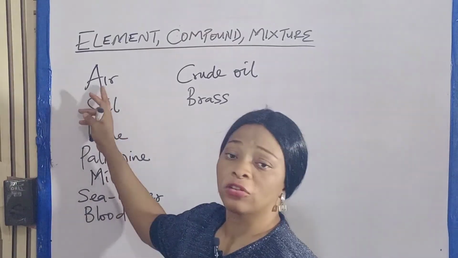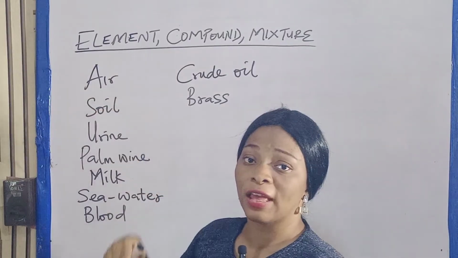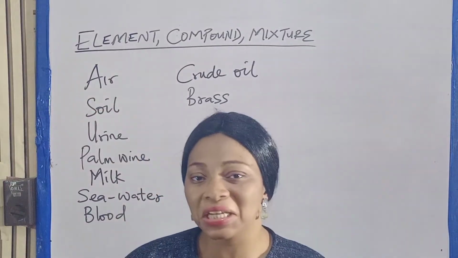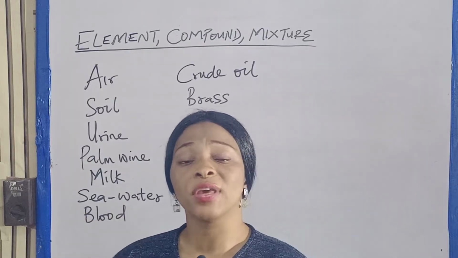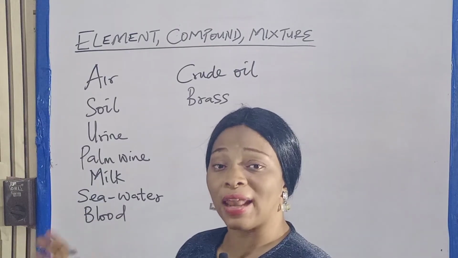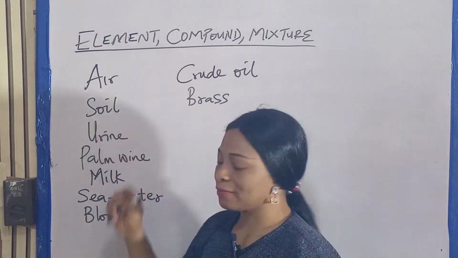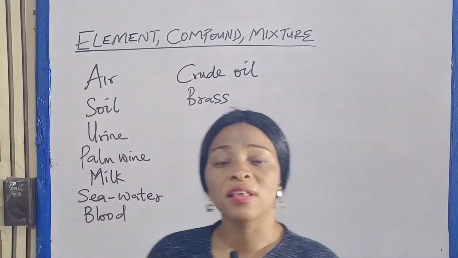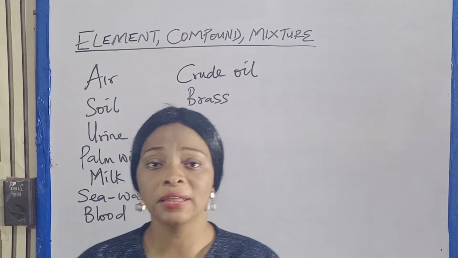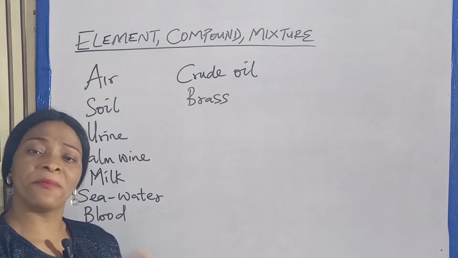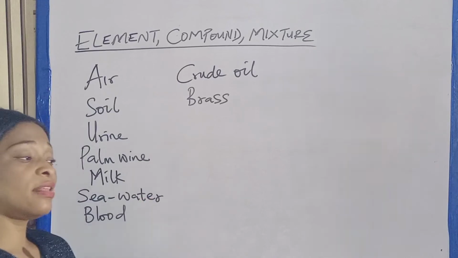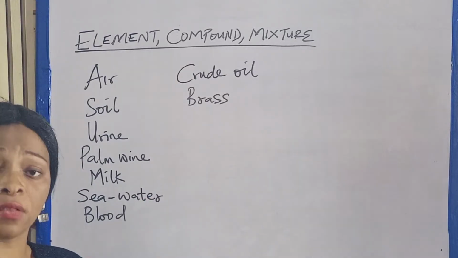Now, when you do fractional distillation of air, it will be separated into oxygen, nitrogen, argon, water vapor. That is how we separate it in the lab. Then soil. Soil consists of sandy soil, clay soil, humus. So when you get a soil, you can separate it and say this one is sandy, this one is clay soil, this one is a humus soil.